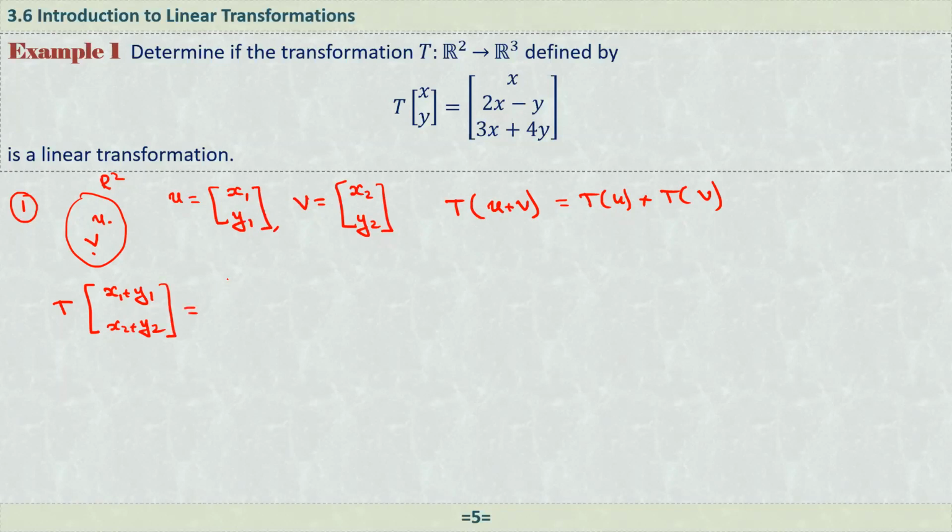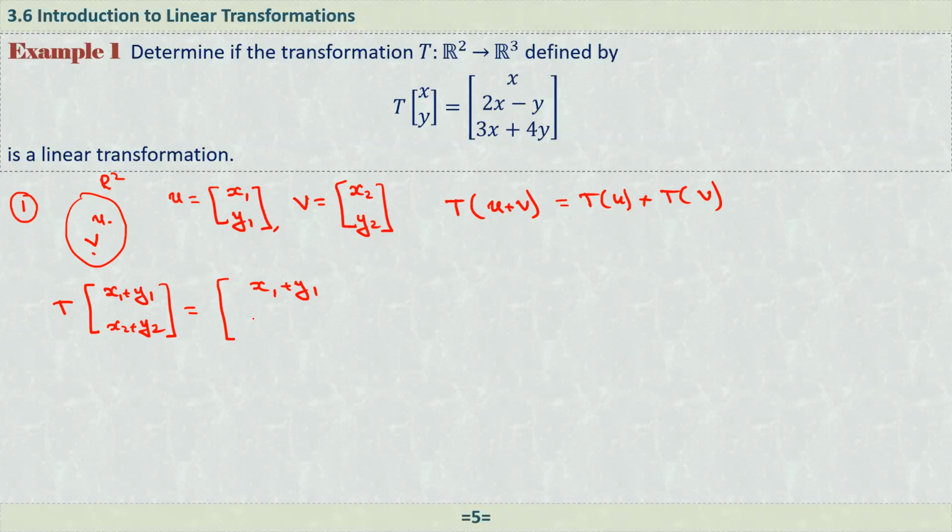So that is equal to, first component: x1 plus x2. Next, multiply the first component by 2 and the second component by -1 and add them up.